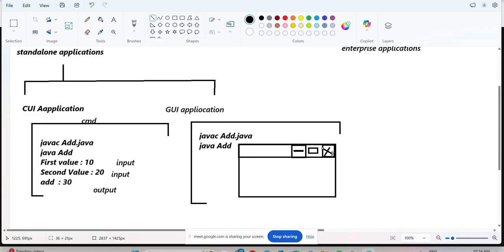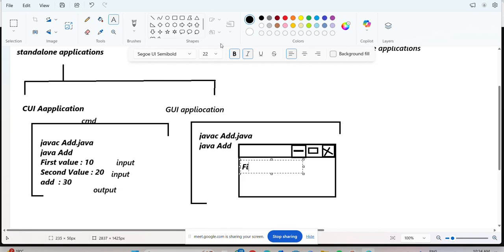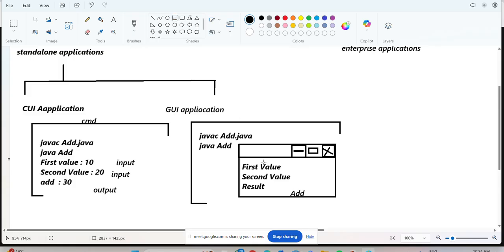Now in that window we are getting the data like the first value, next after that the second value, and next after that we'll get the result. Now next after that we'll get one button also. That button is nothing but Add. So like that we'll get one button.